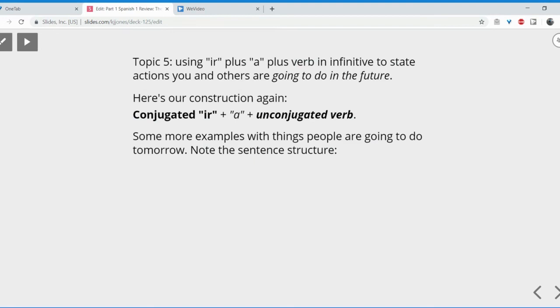So, things people are going to do tomorrow, right? And we're going to note the sentence structure for this. Mi padre va a limpiar la casa mañana. Look at this structure. It's great.